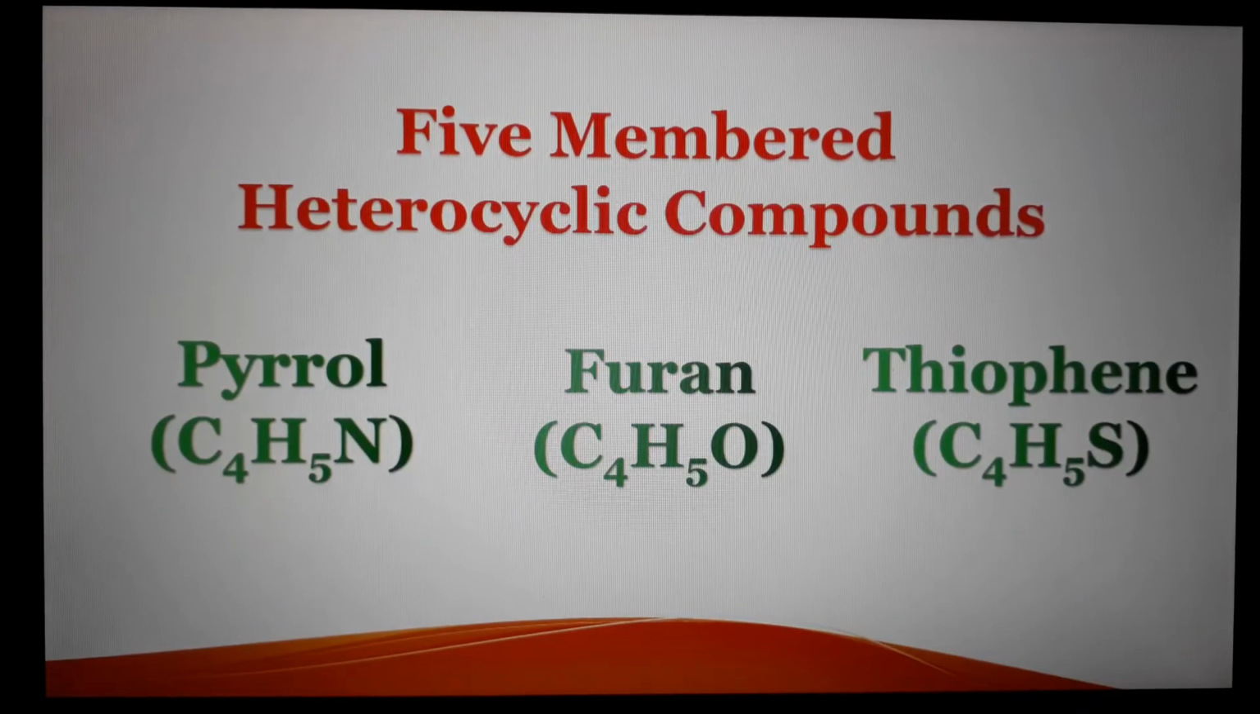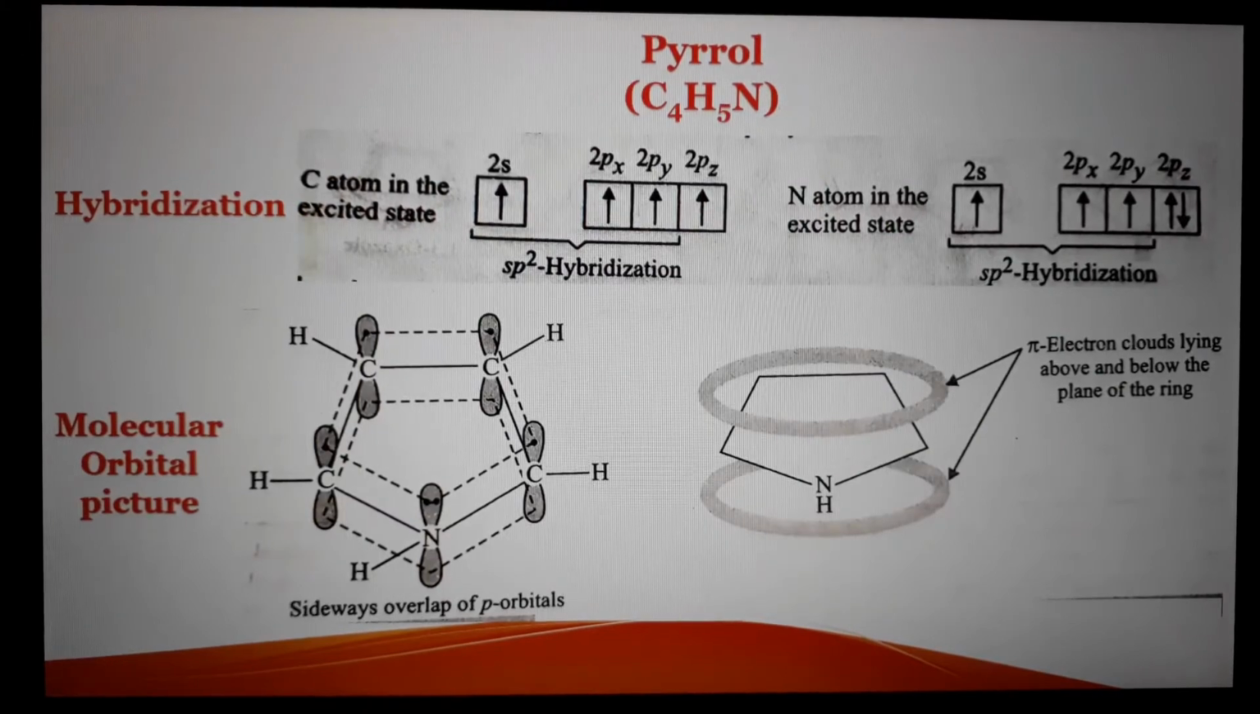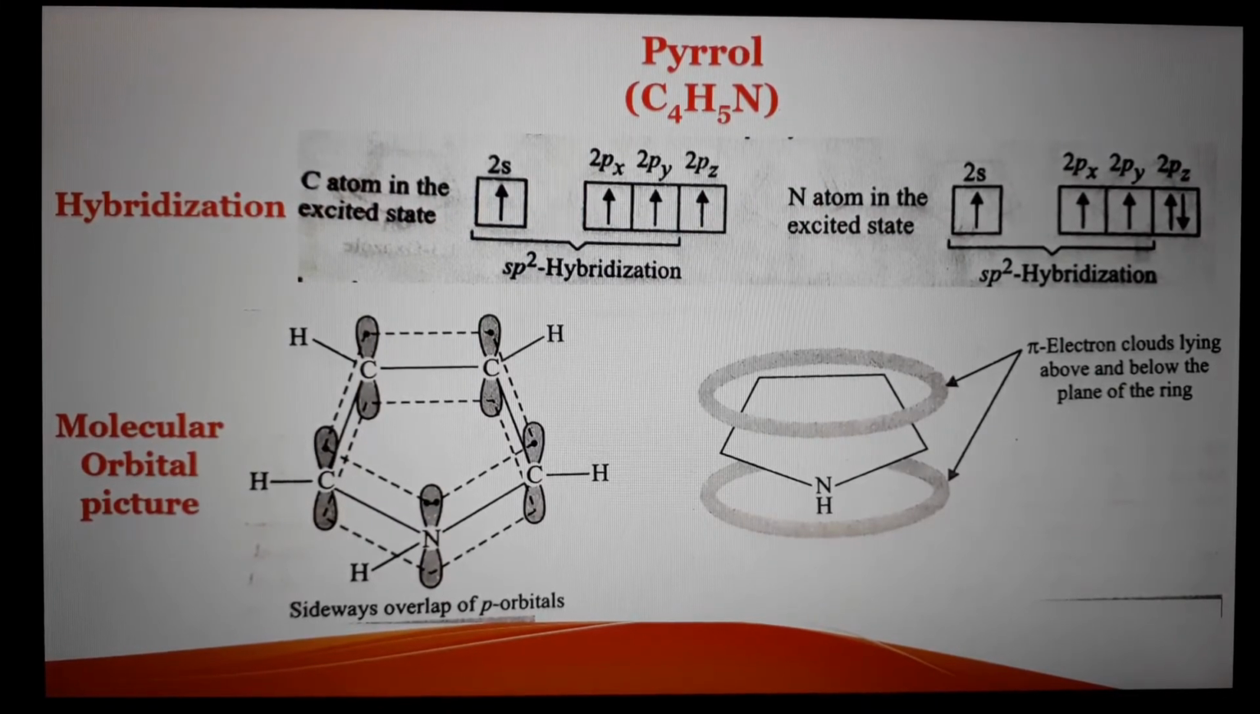So we will discuss 5-membered heterocyclic compounds, and there are three compounds: pyrrole, furan, and thiophene. Pyrrole has nitrogen as a heteroatom. In furan, oxygen is present, and thiophene has sulfur in this structure. In case of pyrrole, the hybridization of carbon and nitrogen is sp2. The nitrogen has one lone pair in an unhybridized p orbital. Similarly, each carbon has one electron in an unhybridized p orbital.